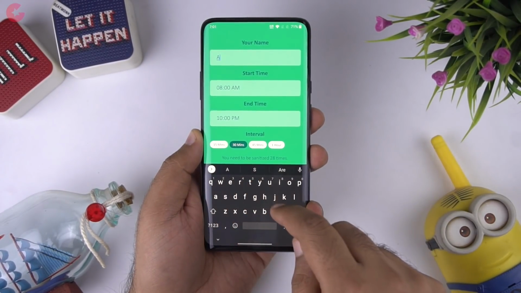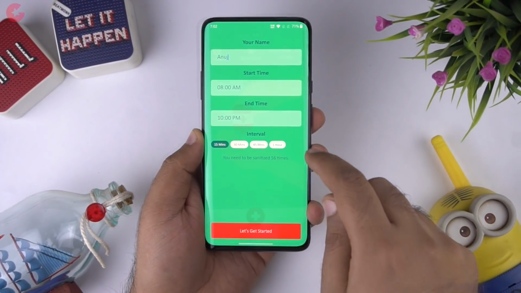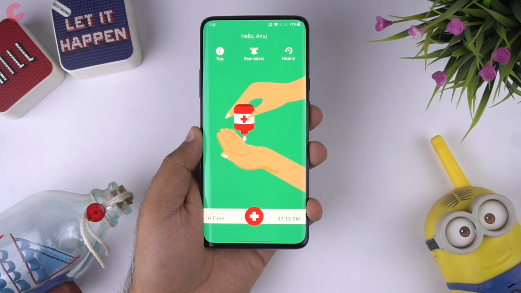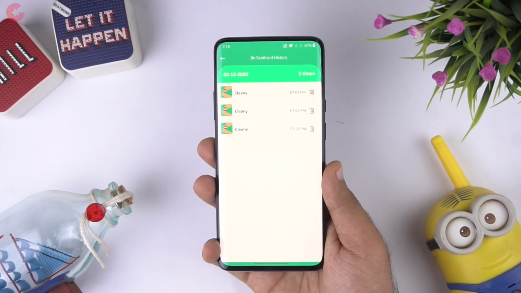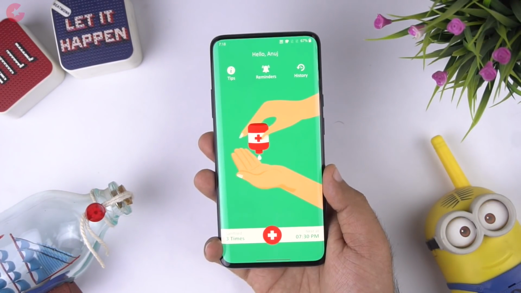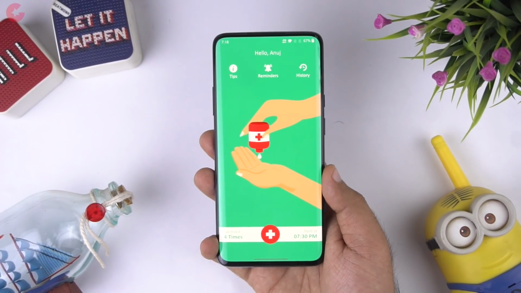Just put a start time and the end time and then choose the interval after which you want the hand sanitizing reminder. And that's it. Now you will start getting reminders after a certain time for the rest of the day. You can also check the history here and also set the reminder tone. Overall, Cleany is a must-have app these days, and definitely download this one on your phone and keep sanitizing your hands.